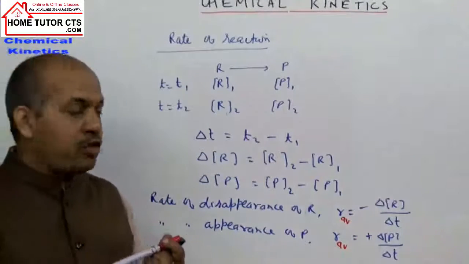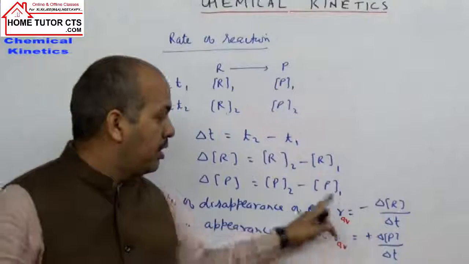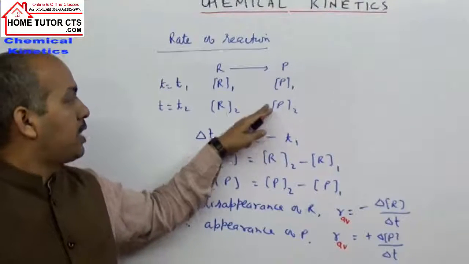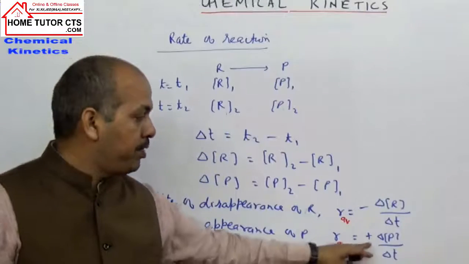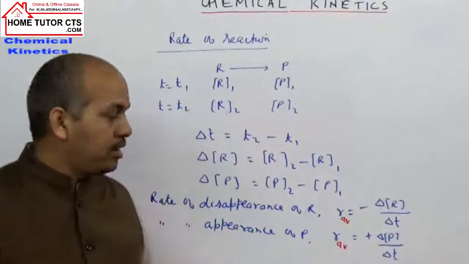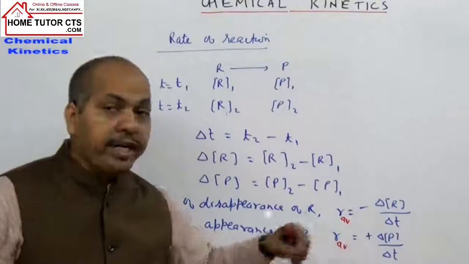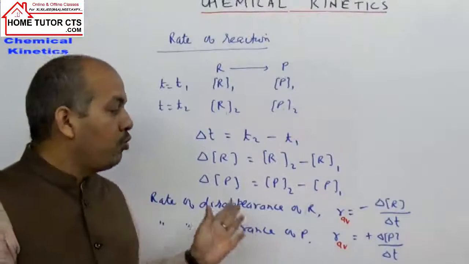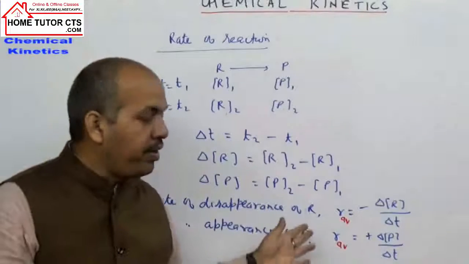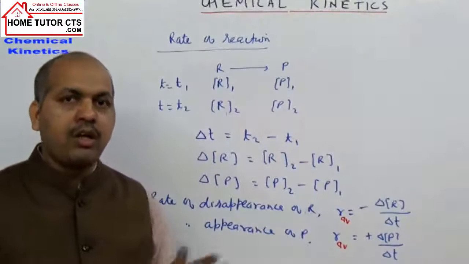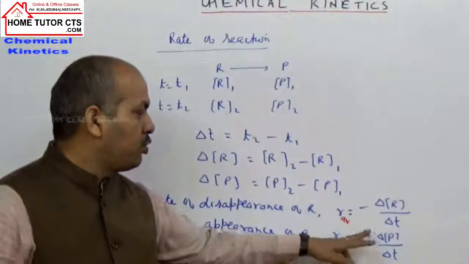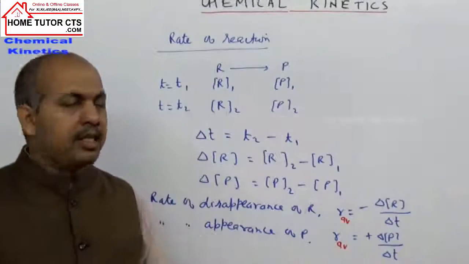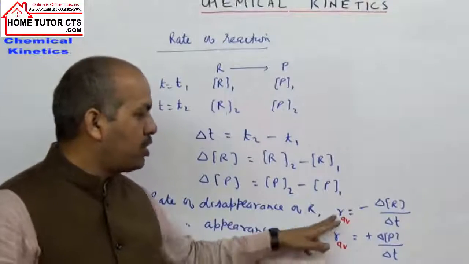For the product, the sign is positive because P2 minus P1 is positive. Initially we have less product, and as time goes on, the concentration of product keeps increasing with time. So the positive sign indicates an increase in the concentration of the product with time. So the rates taken here are called average rate. When you take long, sufficient time periods, then the rate of reaction is called the average rate.